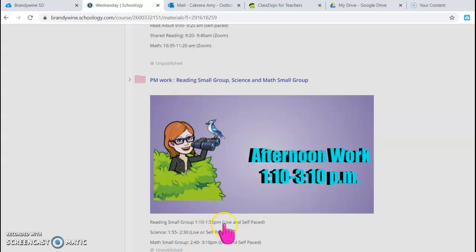This week, the small groups that are live is if I've emailed you Zoom information about that. So if I need to meet with your child to assess them. It's not whole group live on math, reading small group, or math small group. That's only if I send you an email with a Zoom asking if I could assess your student.